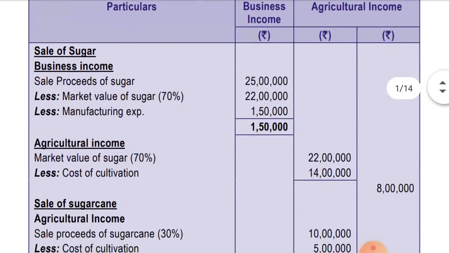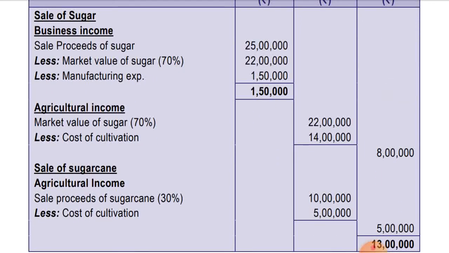Now agriculture income. Market value of sugarcane, that is 70% sugarcane, is 22 lakhs, less cost of cultivation 14 lakhs. So net agriculture income in respect of 70% is 8 lakhs. Sale of sugarcane, agriculture income: sale proceeds of sugarcane, 30% share, is 10 lakhs and cost of cultivation is 5 lakhs. So net agriculture income is 5 lakhs. So total agriculture income is 13 lakhs and business income is 1,50,000.